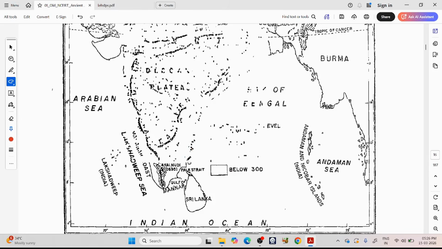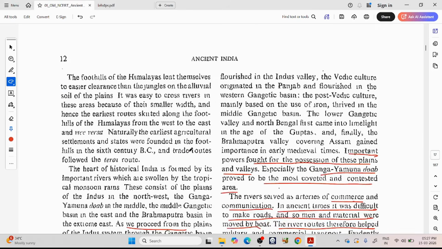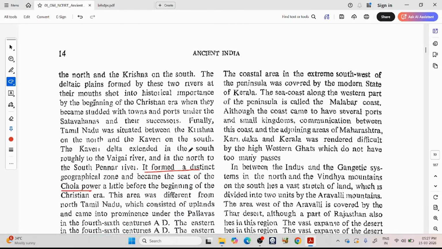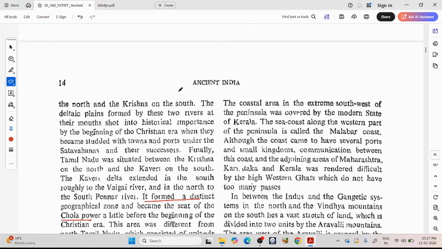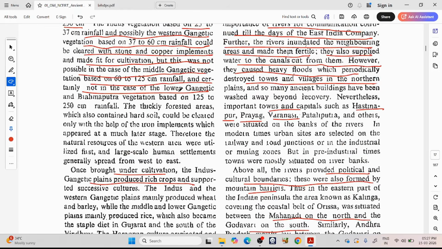Around this region only. Kaveripatnam, around present day Pondicherry region, you have the Arikamedu port. Then there is Mahabalipuram, which is around Chennai.